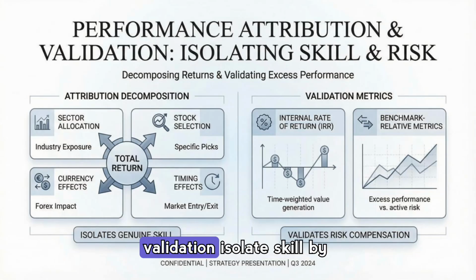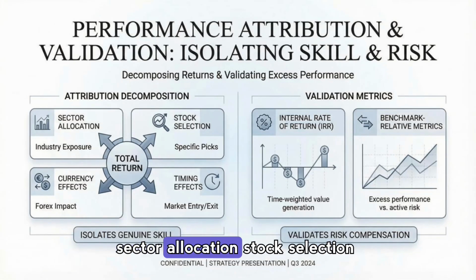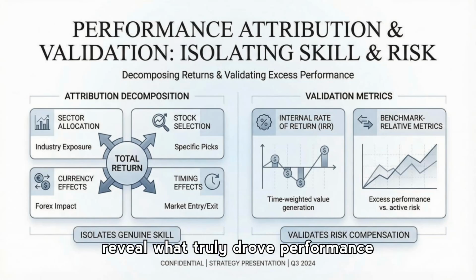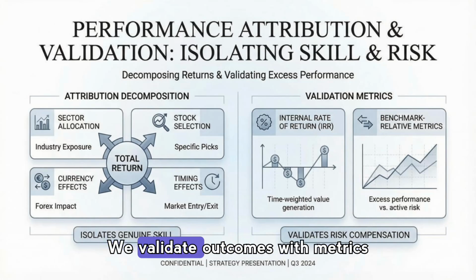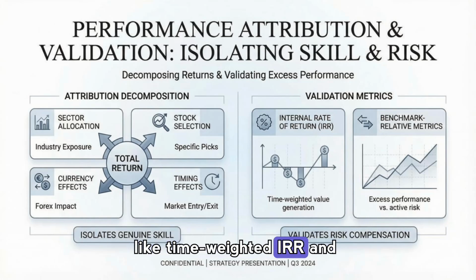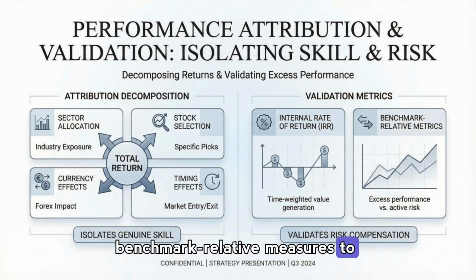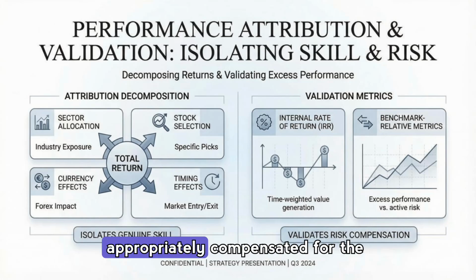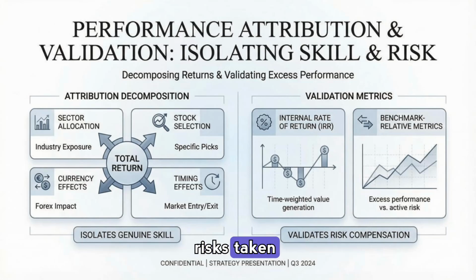Performance attribution and validation isolate skill by decomposing total returns into sector allocation, stock selection, currency effects, and timing to reveal what truly drove performance. We validate outcomes with metrics like time-weighted IRR and benchmark relative measures to ensure excess returns are real and appropriately compensated for the risks taken.